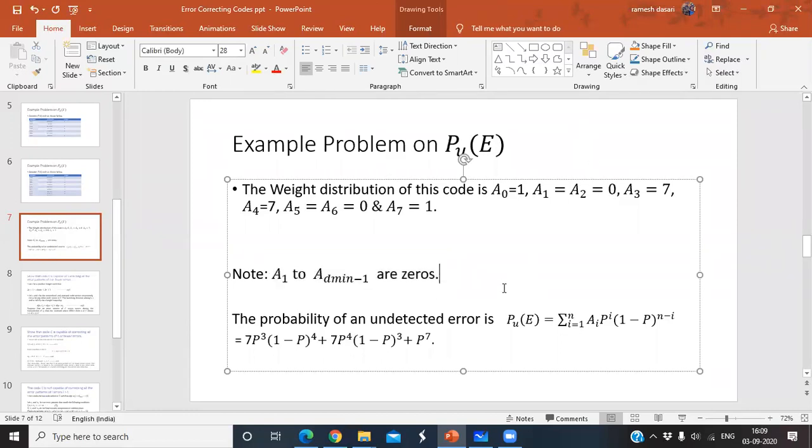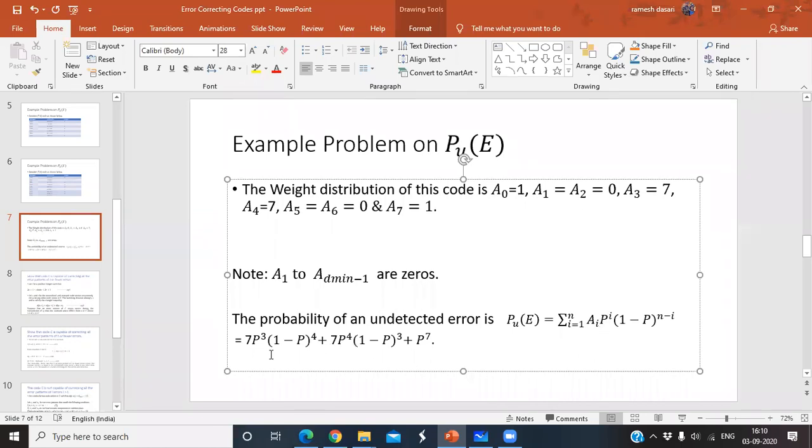Now just substitute into the formula: the sum for i equal to 1 to n of Ai p power i, (1 minus p) whole power n minus i. When you substitute, first substitute i equal to 1. A1 equal to 0, A2 equal to 0.